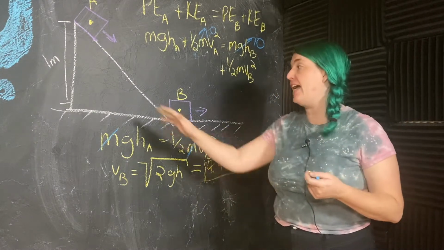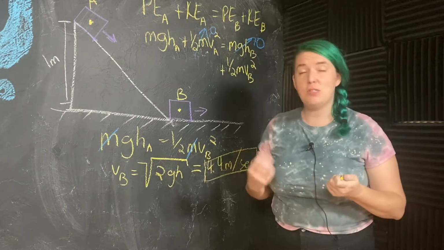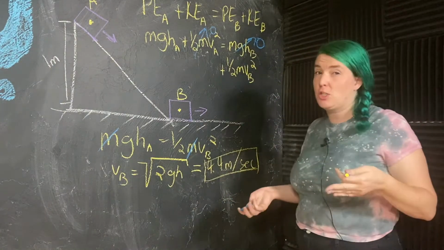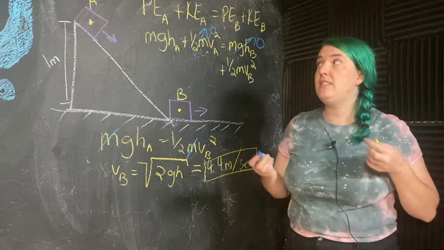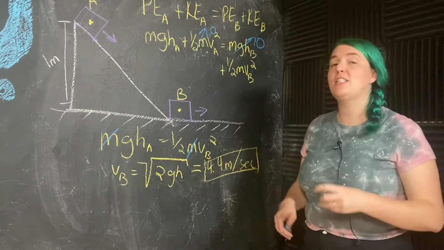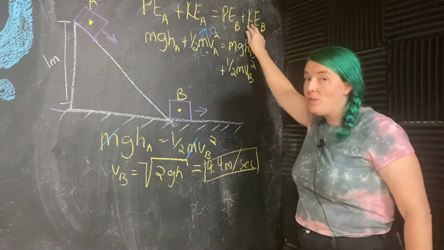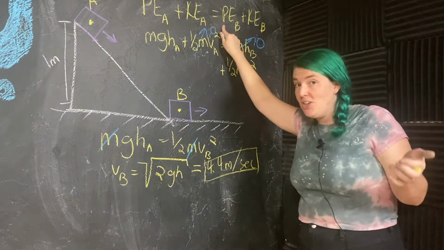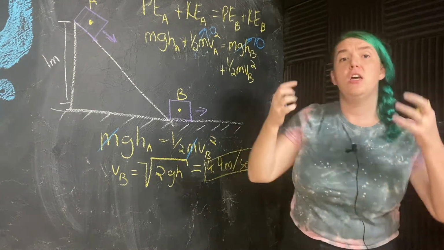Now let's say that we did this as an experiment and we actually went in and measured the speed of the block at the base of the ramp. And let's say that what we found that speed to be was that it was actually going only 4 meters per second, not 4.4. The question there would be, did we do something wrong? Where did that energy go? Because if my actual speed is slower than what it should be, that means my actual kinetic energy is less than what it should be. I can't put any energy into potential energy because that height is still 0. So where did that other energy go?